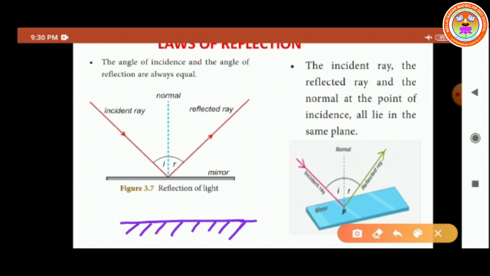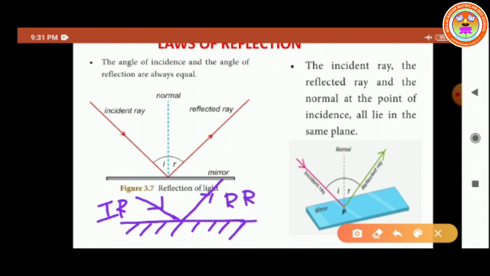Now, what happens here? A ray of light falling on the smooth surface of a reflecting body is called the incident ray. After falling on the surface, this ray returns into the same medium. It is bouncing back in the same medium. So this ray is called the reflected ray. This is the incident ray and this is the reflected ray.